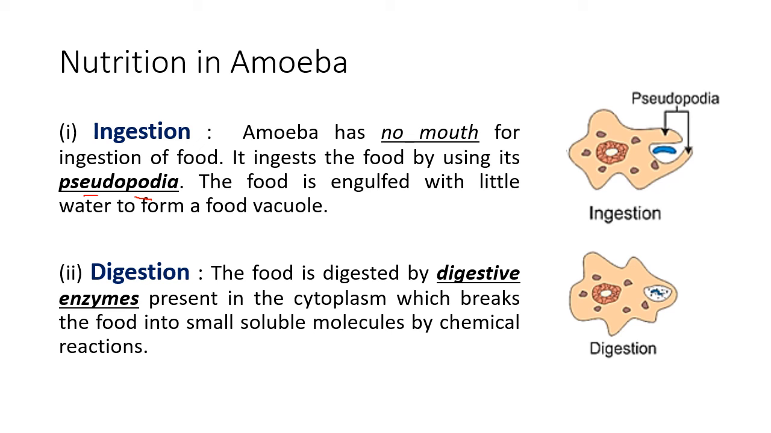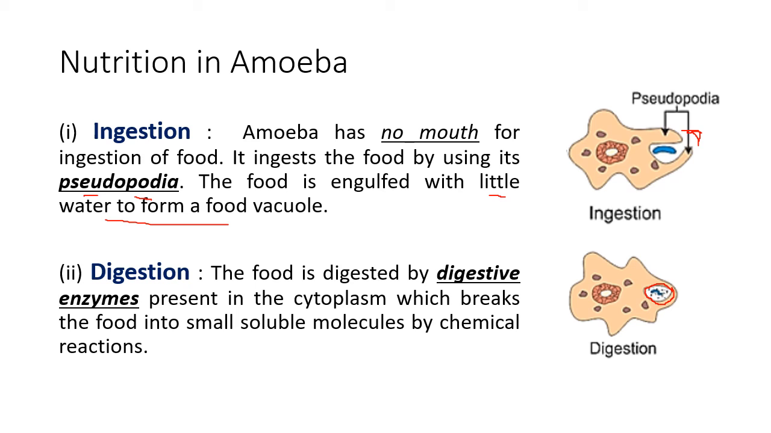So through the false feet, wherever it sees food, it makes two pseudopodia to engulf the food. Okay? So it takes the food, and amoeba lives in water. So it takes the food with little water inside what I call a food vacuole. So this is a food vacuole. The food is kept inside a food vacuole.